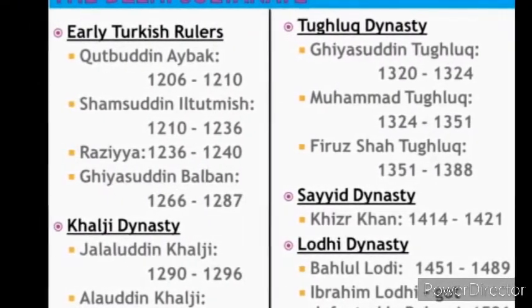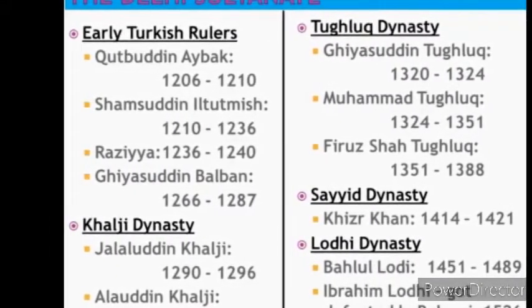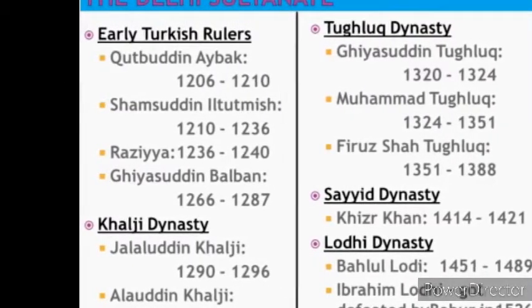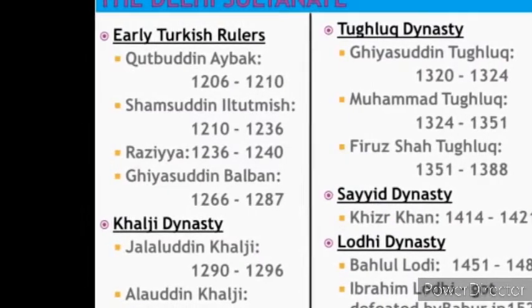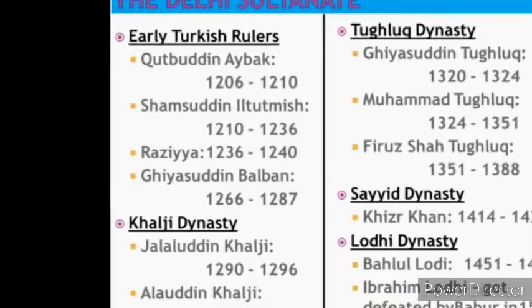Then after that we have the Sayyid dynasty. After the Sayyid dynasty, we had the Lodi dynasty. So these were the important dynasties who ruled over Delhi. Now we can move to the next topic, finding out about the Delhi Sultans.